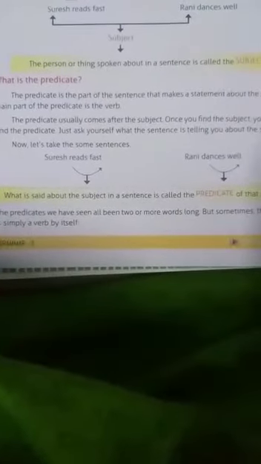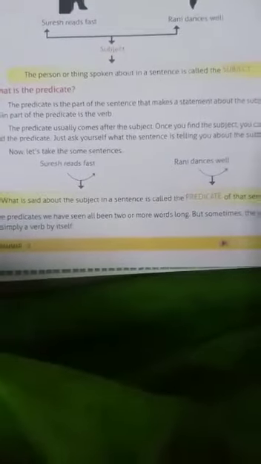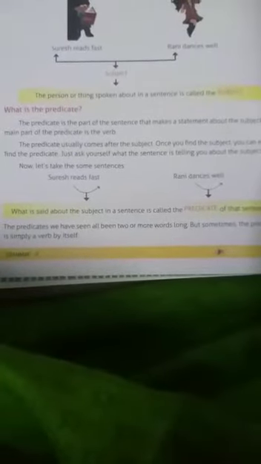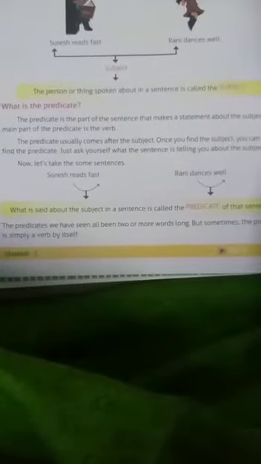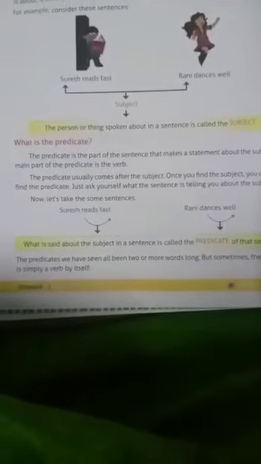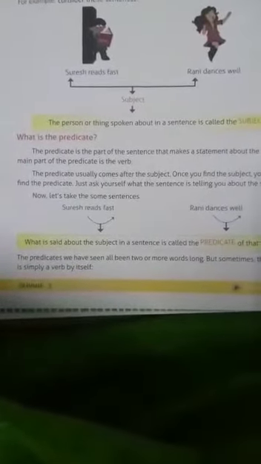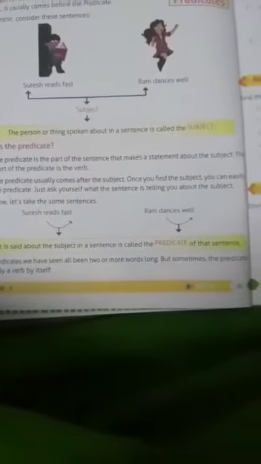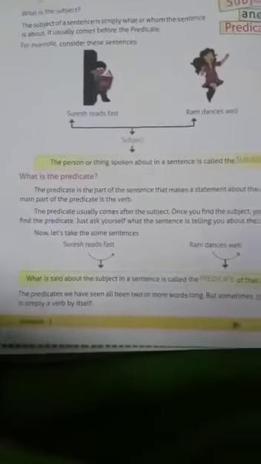And let me come to the predicate. What is the predicate? The predicate is the part of the sentence that makes the statement about the subject. The main part of the predicate is the verb. The predicate usually comes after the subject. Once you find the subject, you can easily find the predicate.